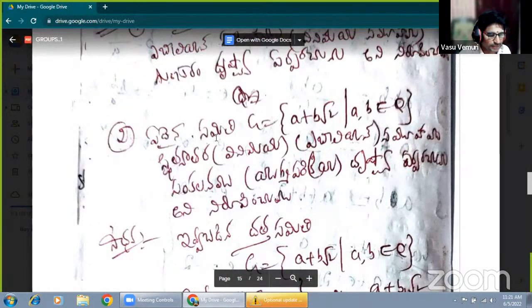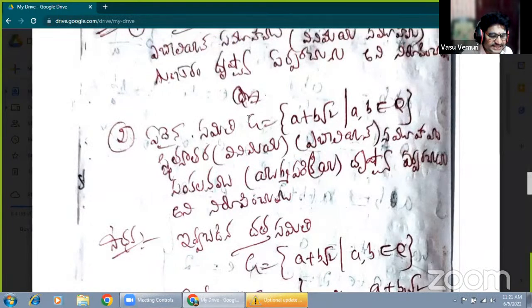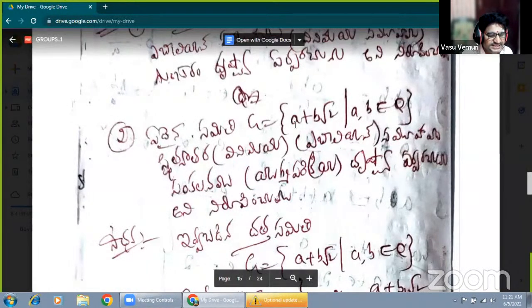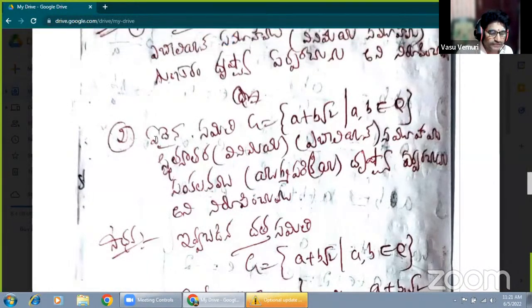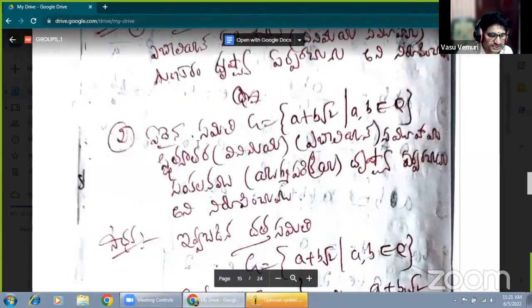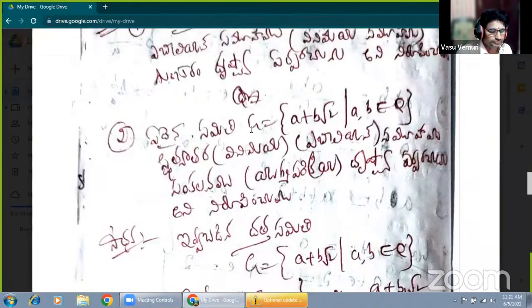Okay. Please note down the question. Prove that the set capital G equal to A plus B root 2, such that A comma B belongs to Q,